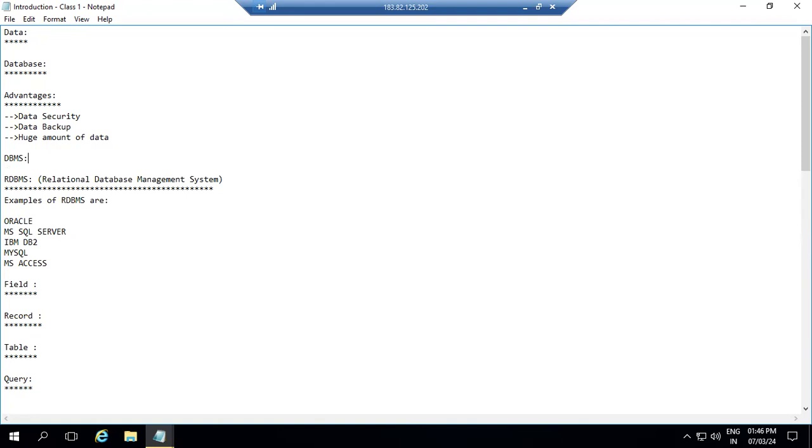In this DBMS software, it allows us to store, manipulate and retrieve the data of the database. So what do you mean by the word retrieve? Have you ever come across this word? Getting the data. Yes, retrieve means opening the existing data. Where we already have the data, that data only we are getting, right? So retrieve here means opening the existing data.